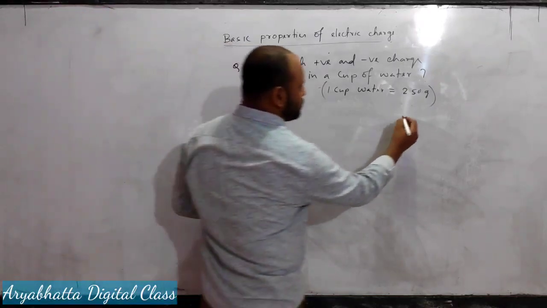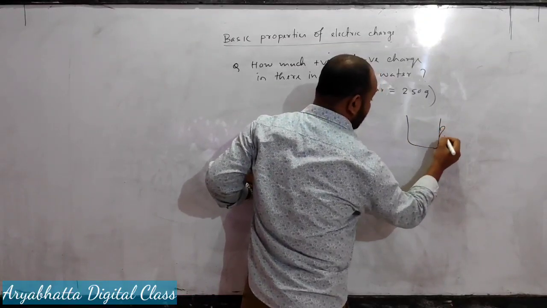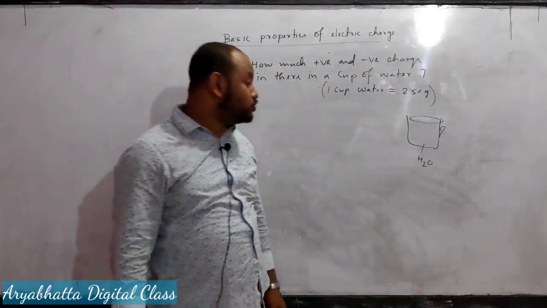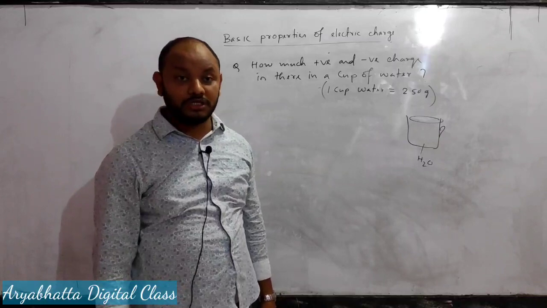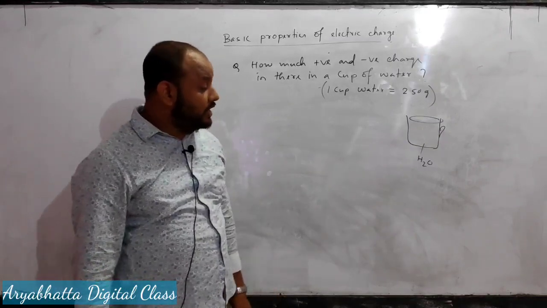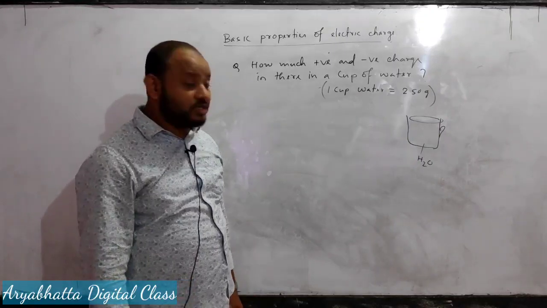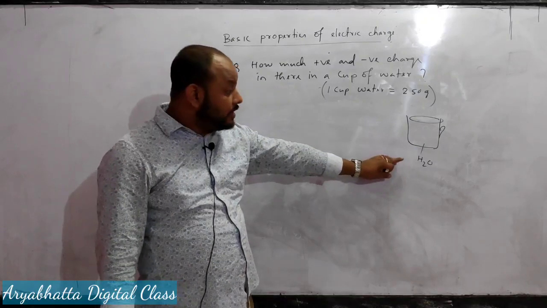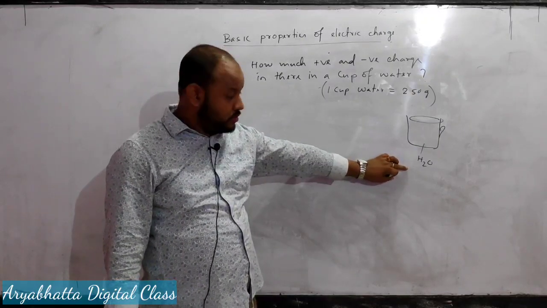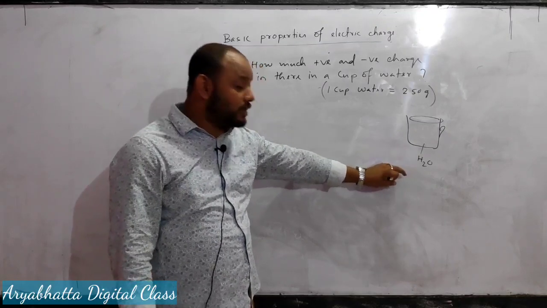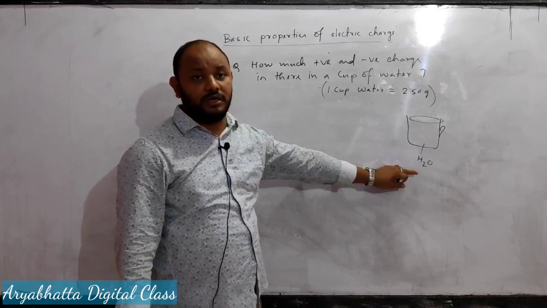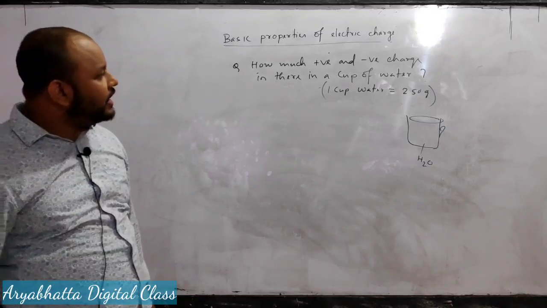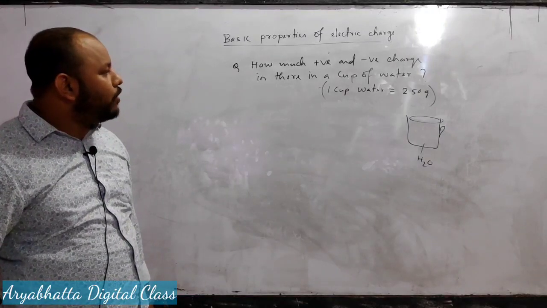Suppose this is a cup of water. Water means H2O molecule. In an H2O molecule there are 2 hydrogen and 1 oxygen. In the oxygen atom there are 8 protons and 8 electrons, and in 1 hydrogen 1 proton and 1 electron. There are 2 hydrogen, so 2 protons and 2 electrons. In an H2O molecule, there is a total of 10 protons and 10 electrons.